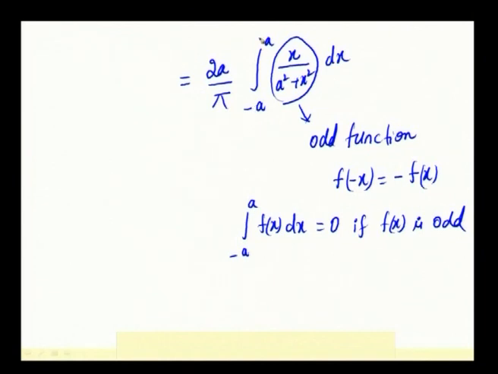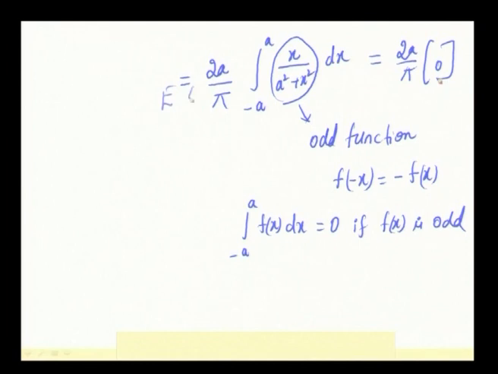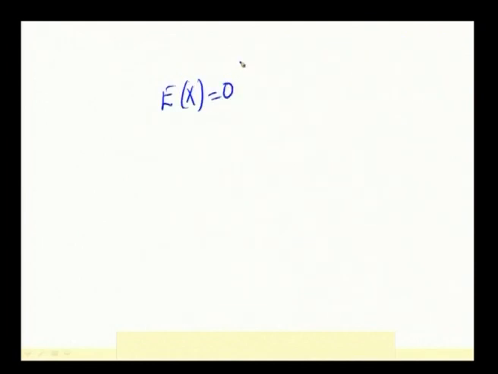According to this, the limits are from minus a to a and the integrand is an odd function. So, this integration happens to be 2a by pi into 0. Therefore, expectation of x equals 0, right. Then we have to find expectation of x square.